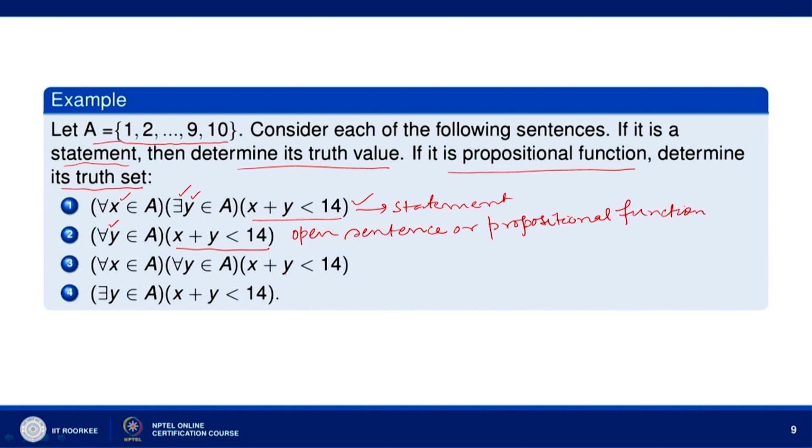In example 3, we again have 2 variables x and y and we have 2 quantifiers, both of them universal quantifiers. In the fourth case also we have 2 variables x and y and there is only one quantifier, which is the existential quantifier. So, this is also a propositional function.